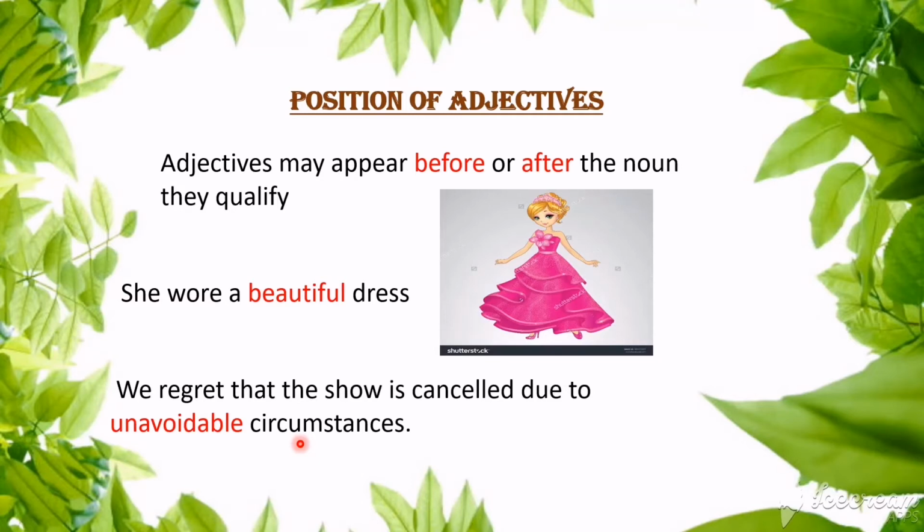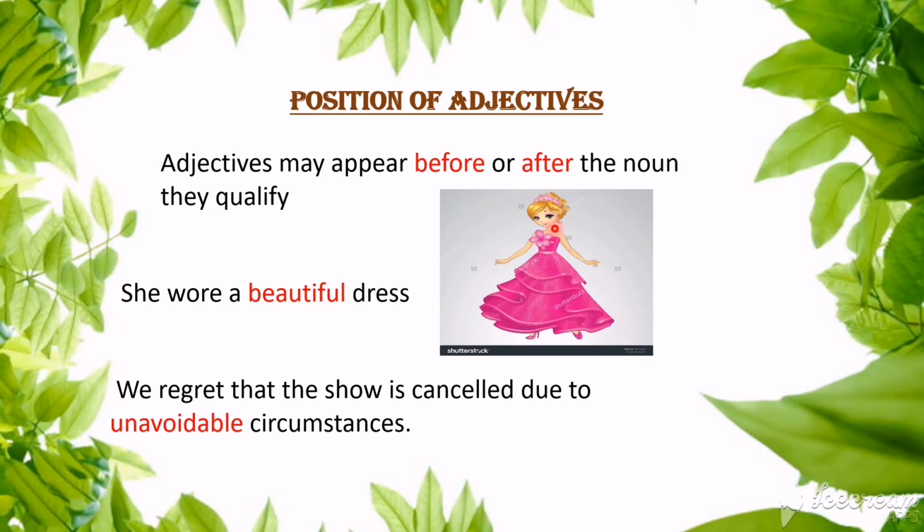Okay, let me tell you now. Circumstance is an uncountable noun. It comes under uncountable nouns because it tells about a particular condition in which you are placed. That is why it comes under uncountable nouns. So circumstance is a noun in the sentence, and unavoidable is telling something about the circumstance. Therefore, this becomes an adjective in this sentence. Similar to this, adjectives can also be placed